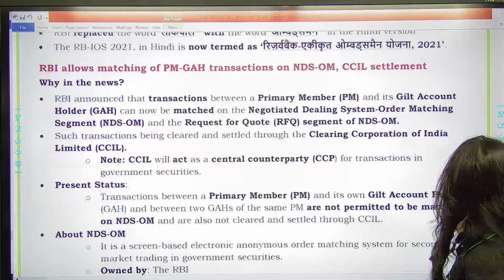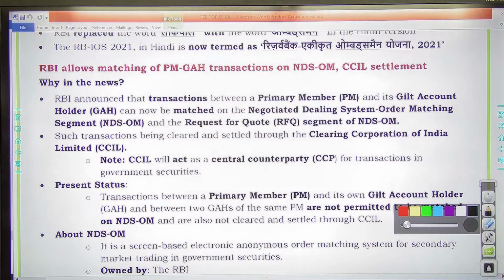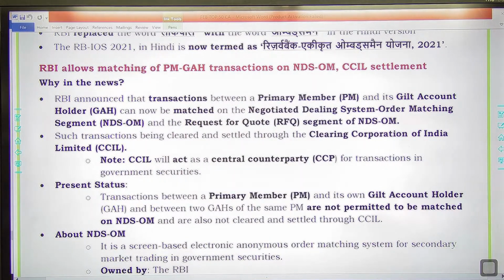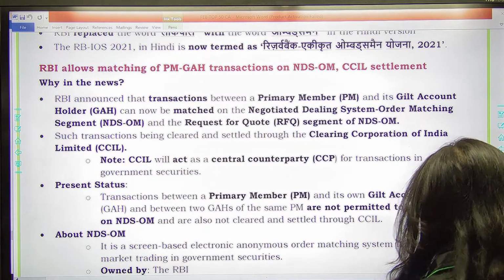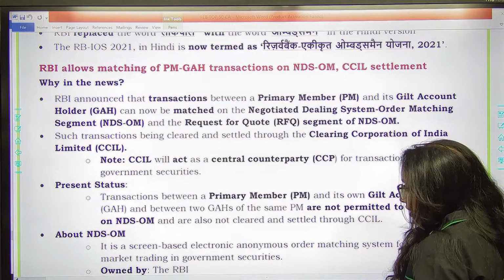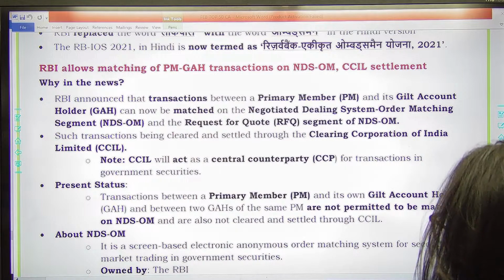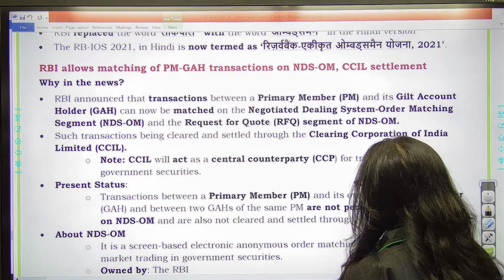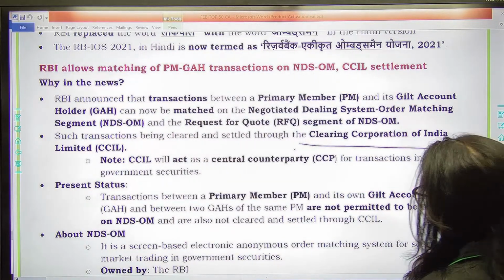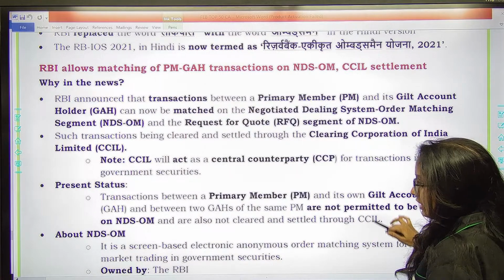Then next you have RBI. RBI has announced that transactions between primary members and gilt account holders can now be matched on the NDS-OM platform. So on NDS-OM their transactions would be matched and these transactions would be cleared and settled through the Clearing Corporation of India. CCIL, of course, is the central counterparty for all the transactions in government securities.